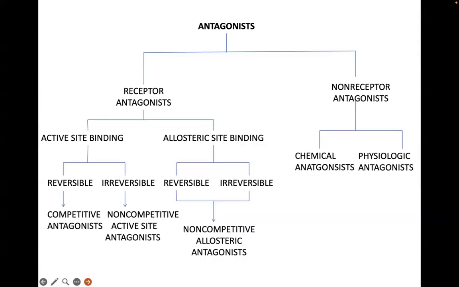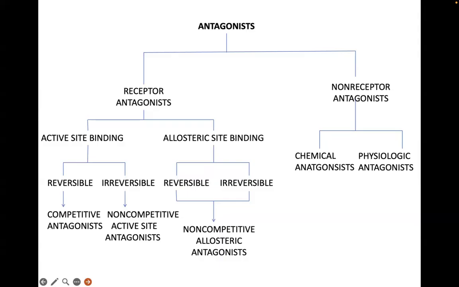When you say it's allosteric binding, it means it does not bind to the active site to which the ligand or the agonist binds, but to a different site also located in the receptor.